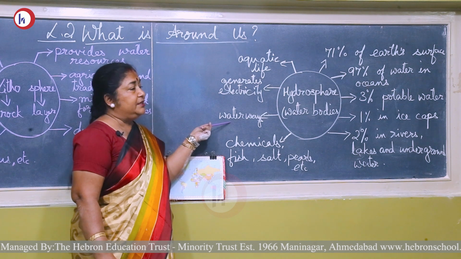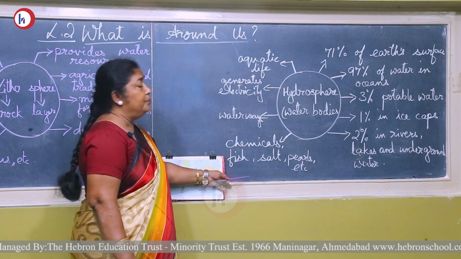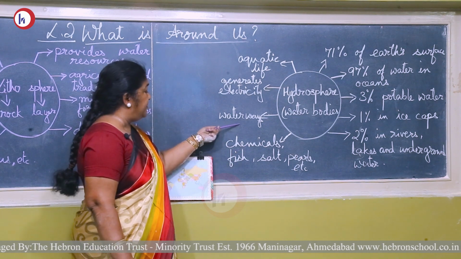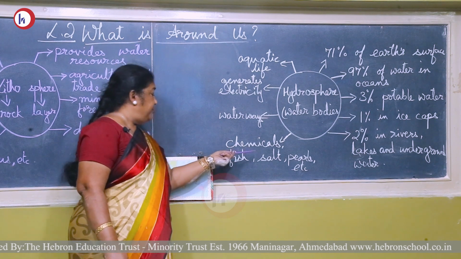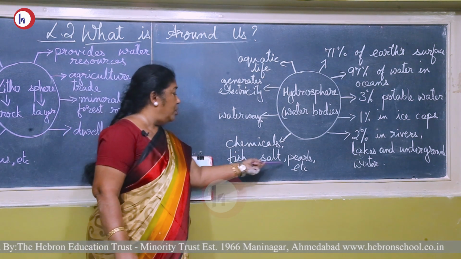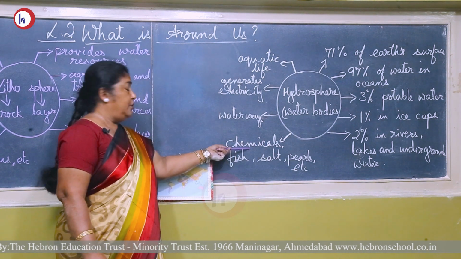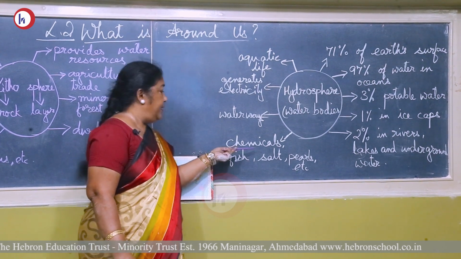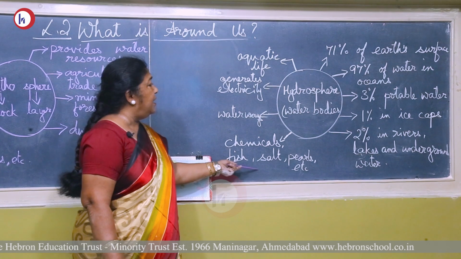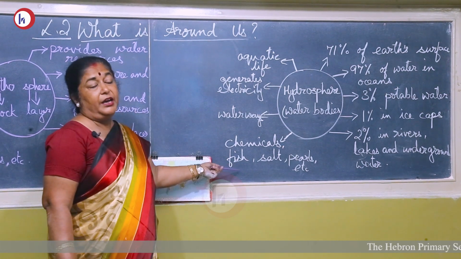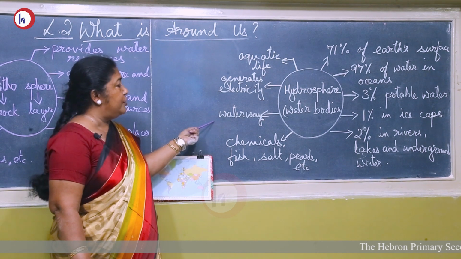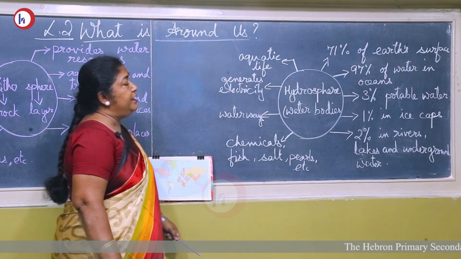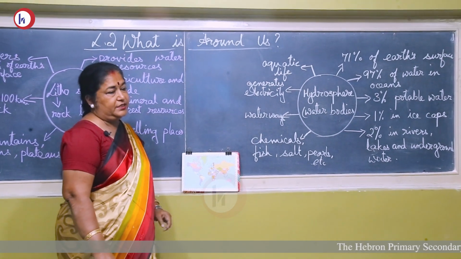Waterways are there, that is, transport by water from one place to another, or in oceans, the ships. Then from the hydrosphere, we get fish, salt, pearls, and even mineral oil and chemicals are available from water. We have it at Bombay High. So, these we obtain from the hydrosphere. Water is very useful for us, and as we have only 3% of potable water, it becomes very necessary to use water judiciously.